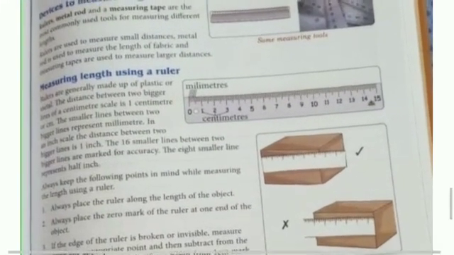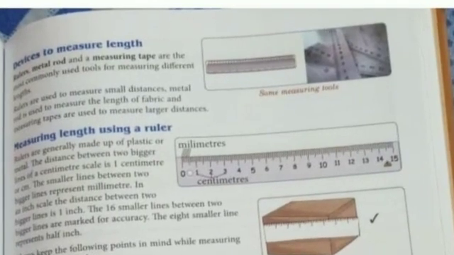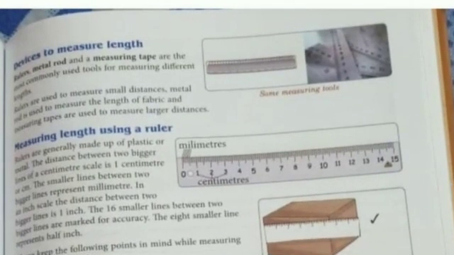Now come to some important things. Devices to measure length. What are the devices? Mostly the devices are scale and measuring tape. Here are the ruler, metal rod and measuring tape, the commonly used tools to measure length or distance.